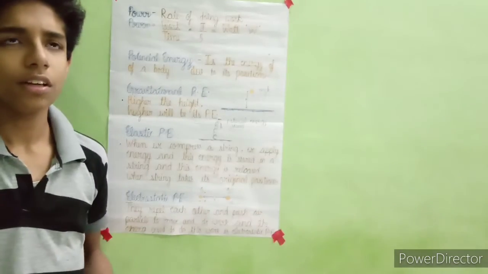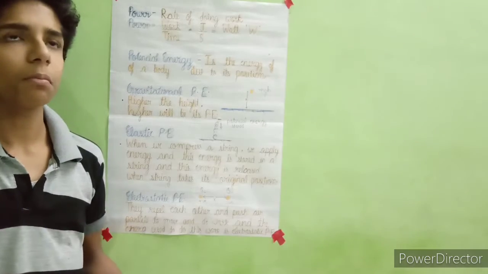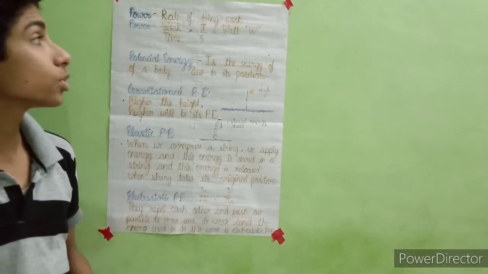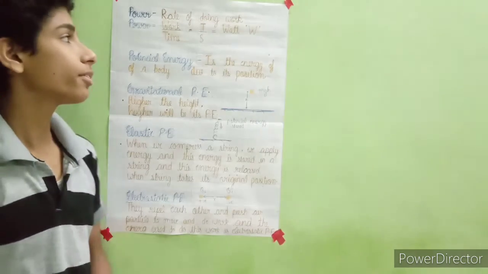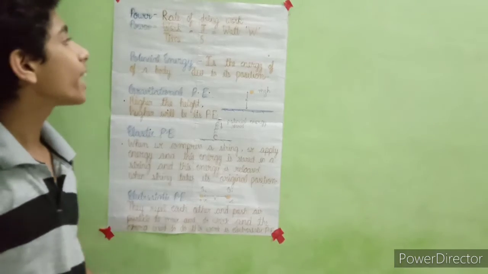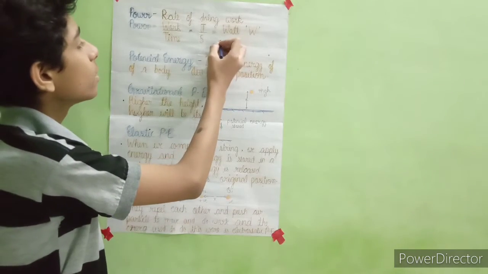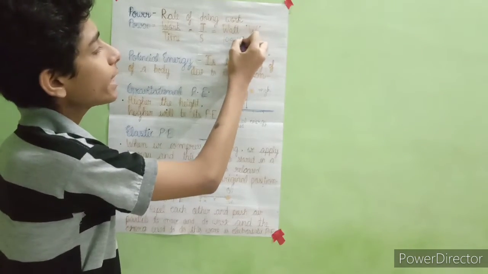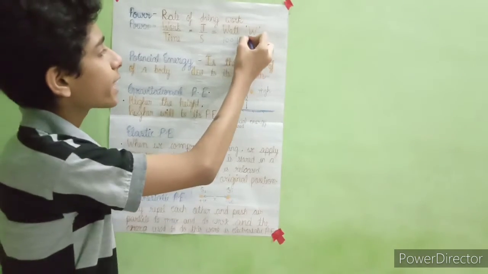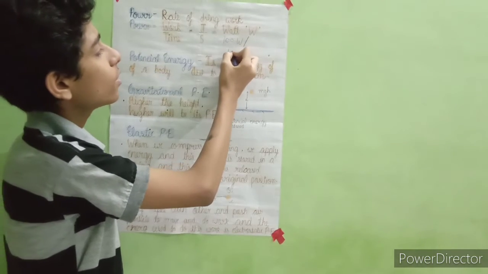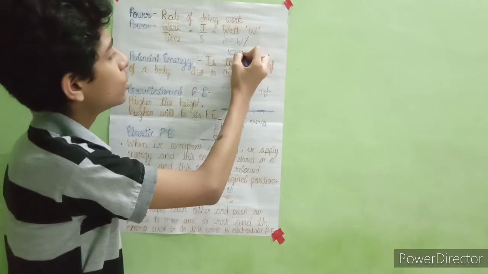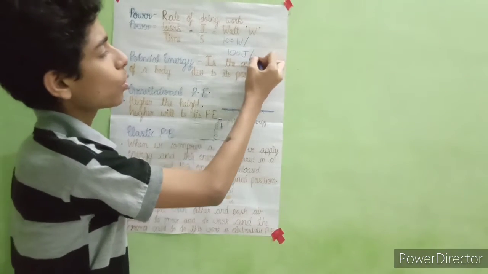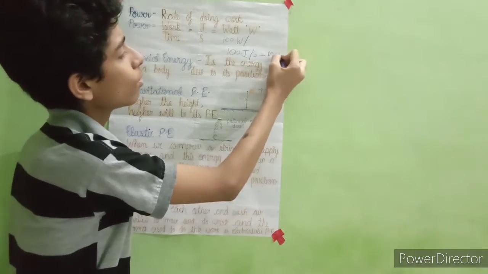Take an example. We say that a bulb or a heater has 3000 watt or 100 watt power. So we mean that 100 joule of work is being done per second, which is also called 100 watt.